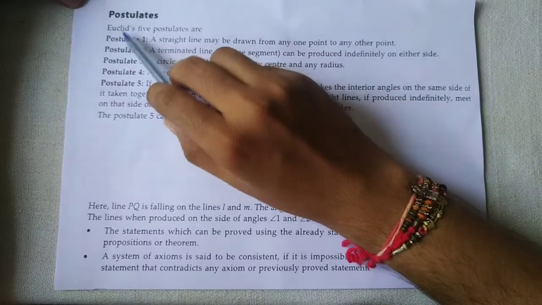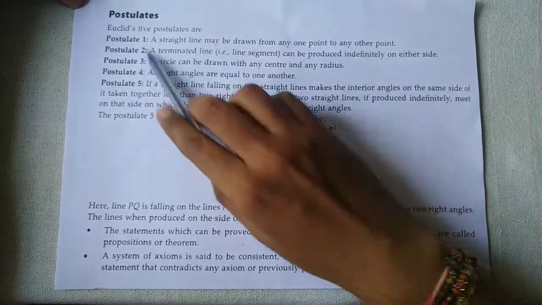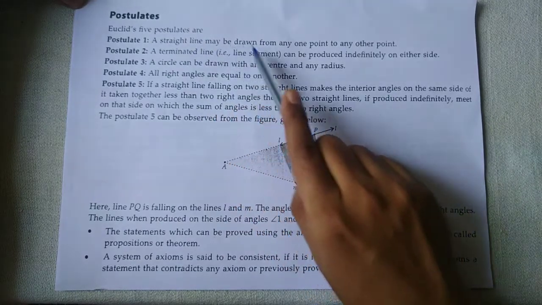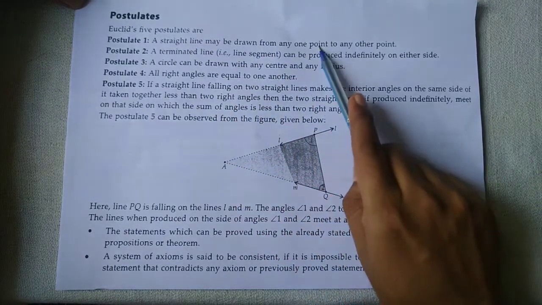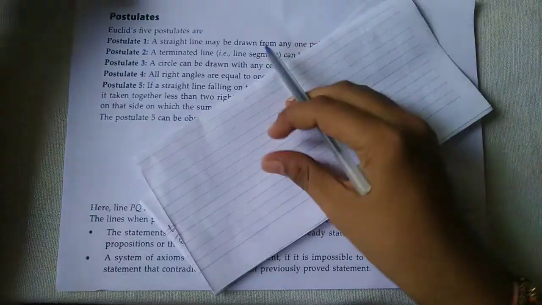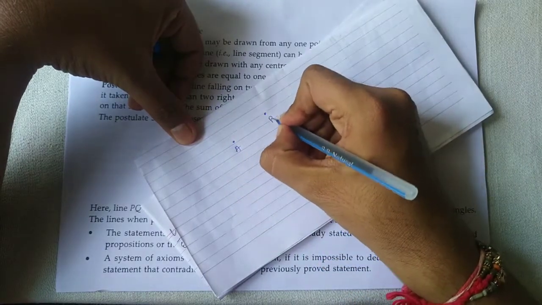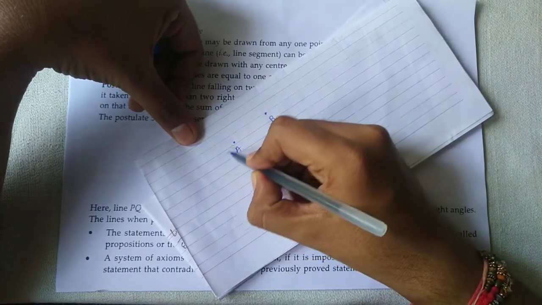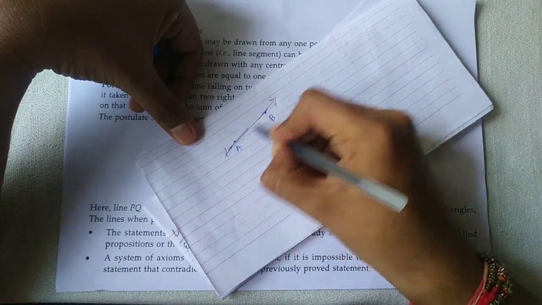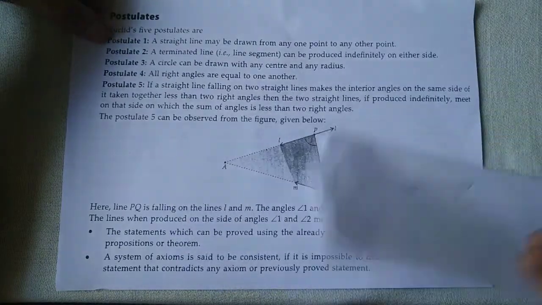Okay, first postulates. Euclid's 5 postulates are: first postulate is a straight line may be drawn from any one point to any other point. Suppose here is the point A and here is point B. So a straight line from one point A to another point B is drawn like here. Okay, this is postulate 1.